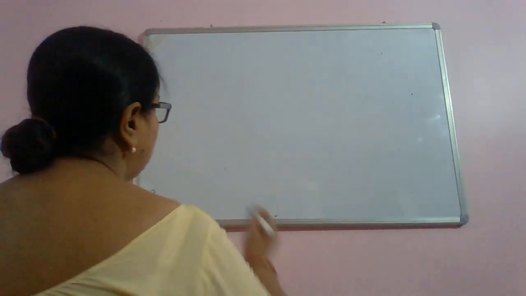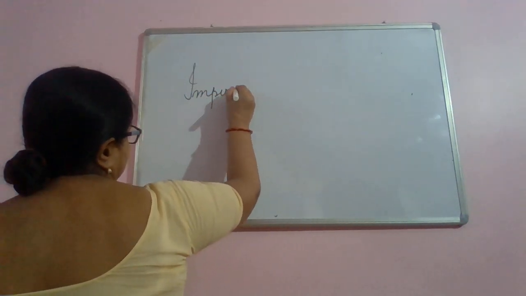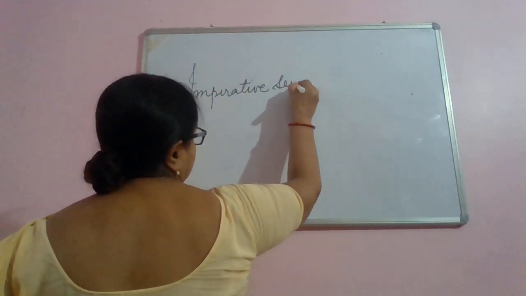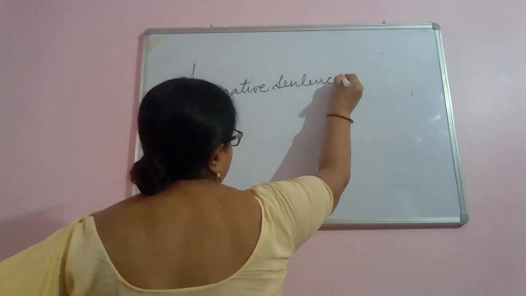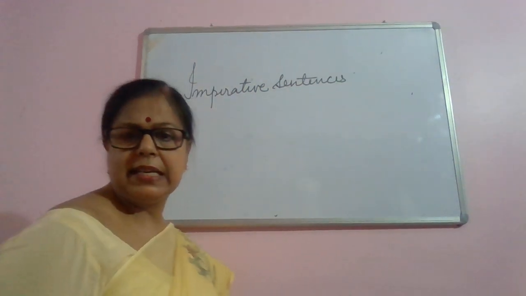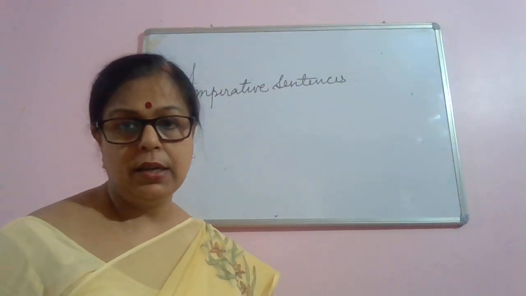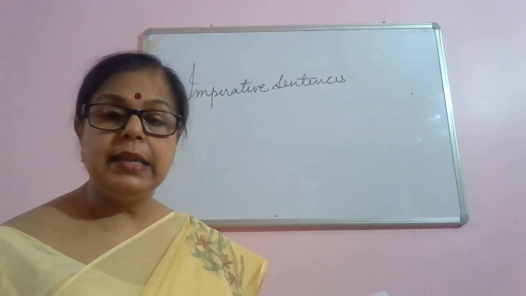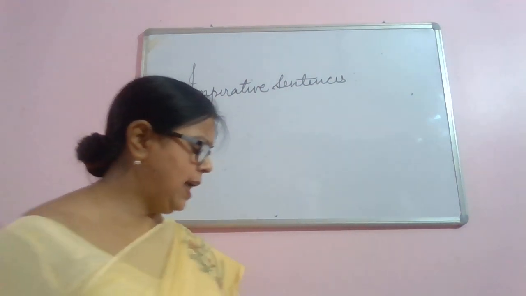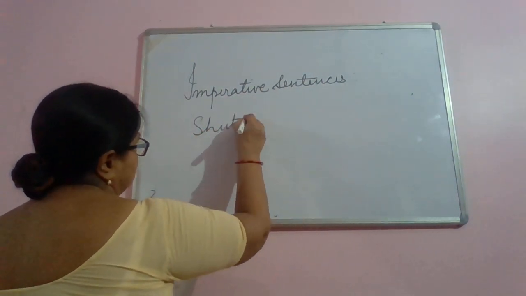Now let us move to imperative sentences. What are imperative sentences? Imperative sentences give you an order, a command, a request, advice. These types of sentences come under imperative sentences. Now the example: Shut the door.